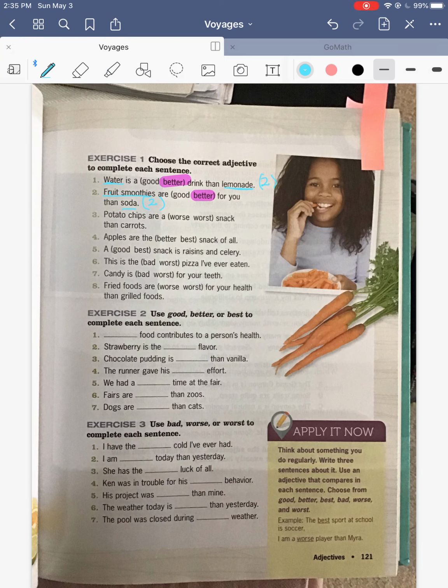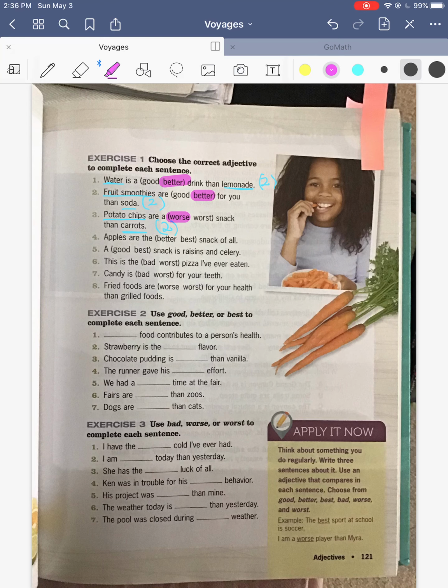Number 3, potato chips are worse snack than carrots, or potato chips are a worst snack than carrots. So we have potato chips and then carrots. So that's only 2 things. So we're going to pick worse because worse is used when we're comparing 2 nouns.